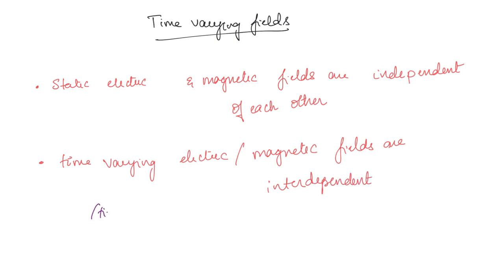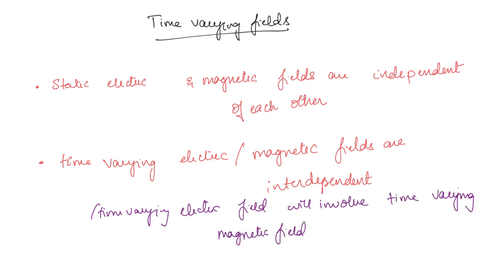So if you take a time varying electric field, this will involve a time varying magnetic field, and also vice versa. That means a time varying magnetic field is going to involve a time varying electric field.